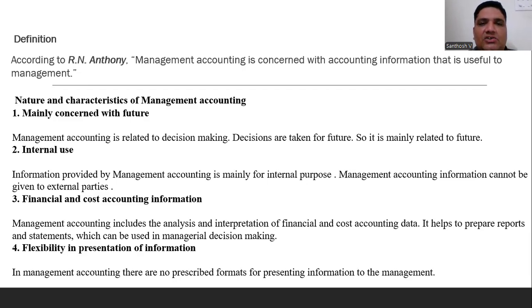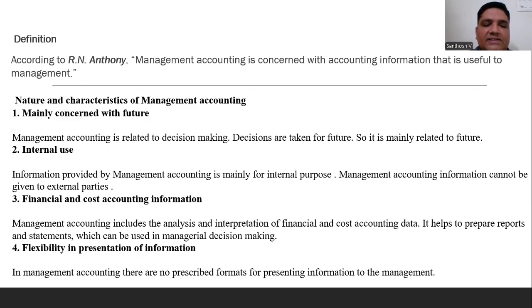In the same way, with cost accounting, what was the cost? For example, the manufacturing cost incurred, direct as well as indirect expenses, variable cost and fixed cost. This kind of information you will get here.